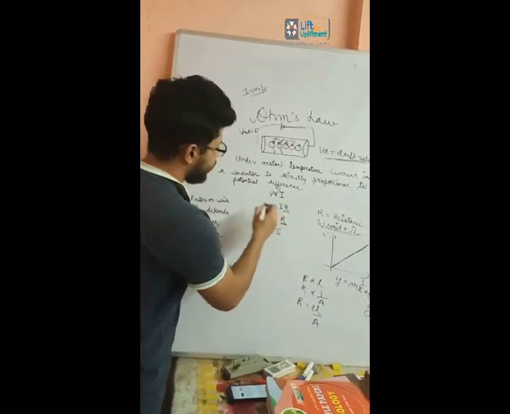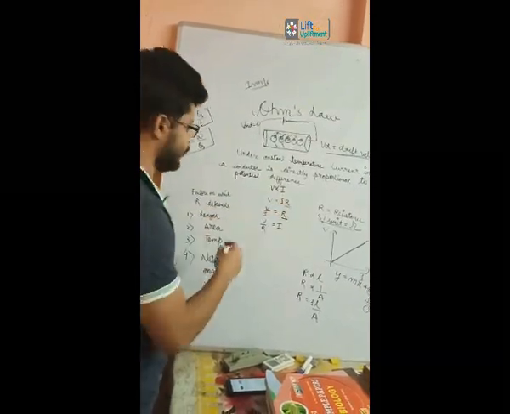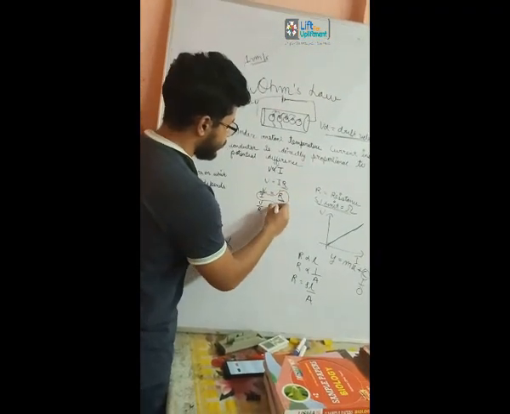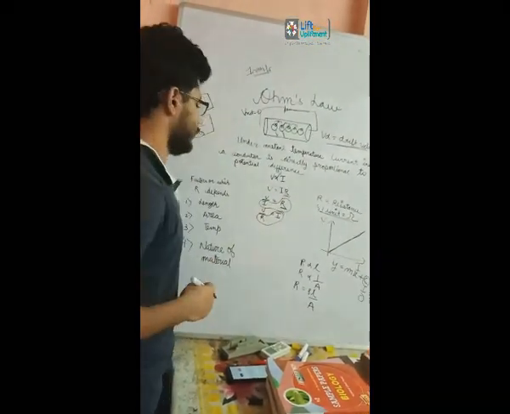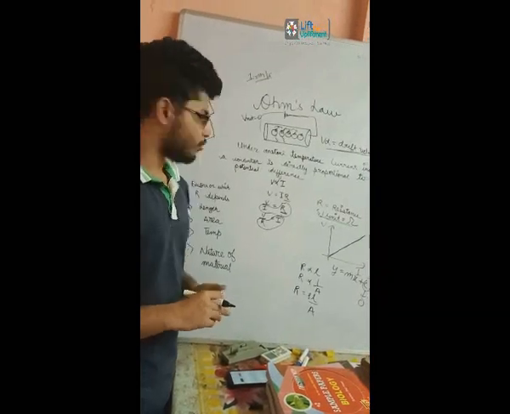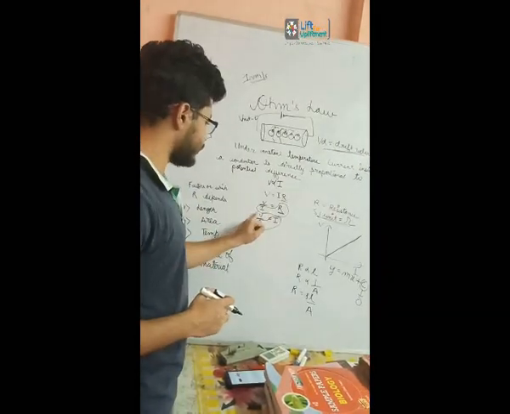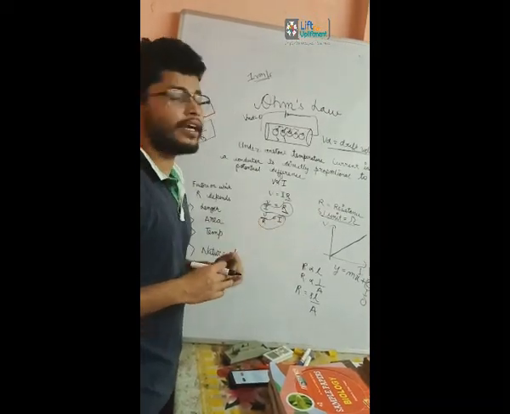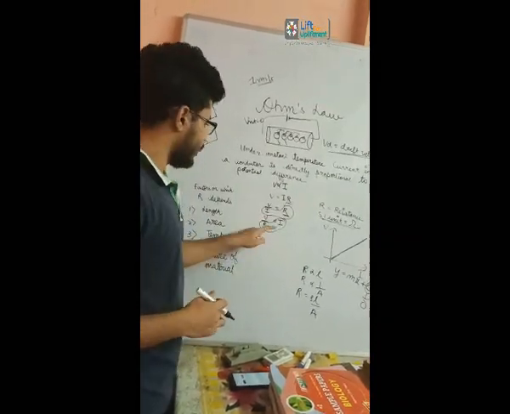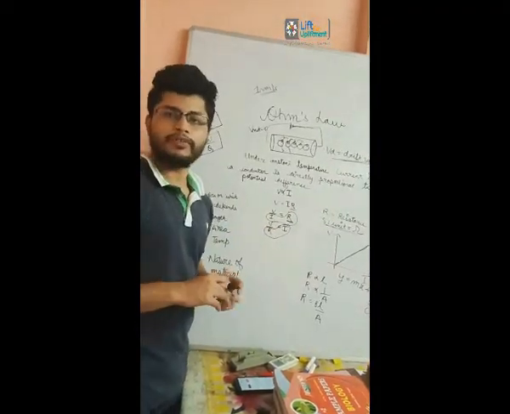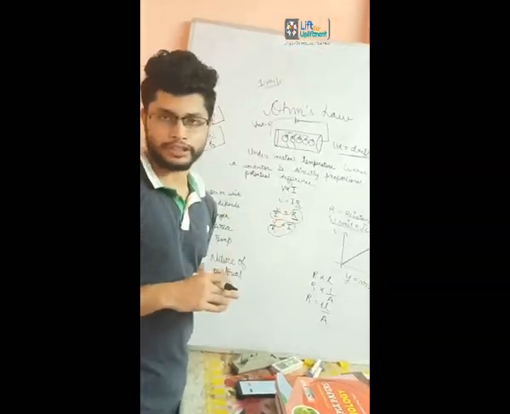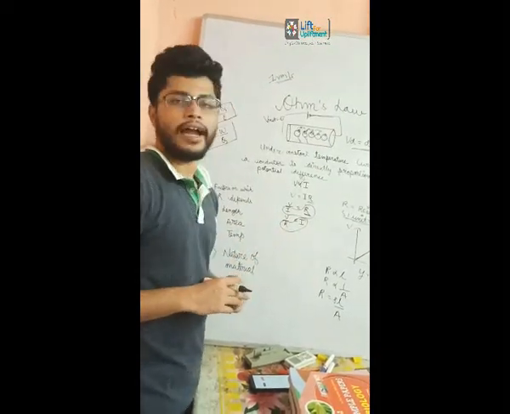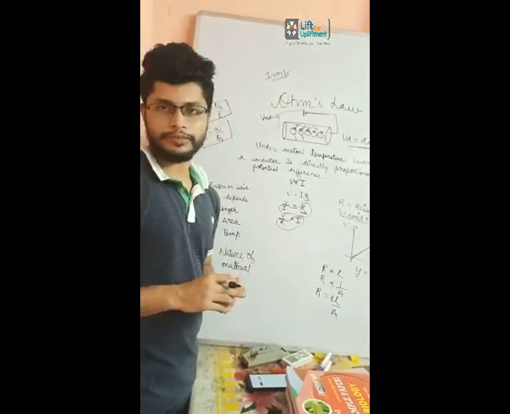If we rearrange this equation, you can clearly see that current is inversely proportional to resistance. So if we double the resistance, the current halves. If we halve the resistance, the current doubles. So in a circuit, keeping the voltage source constant, if we want to change the current, we can change the resistance, and accordingly the current will also change.